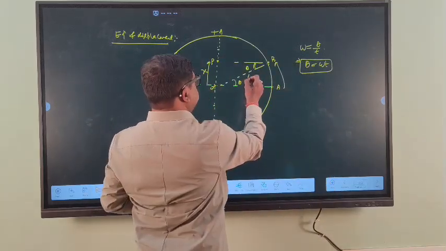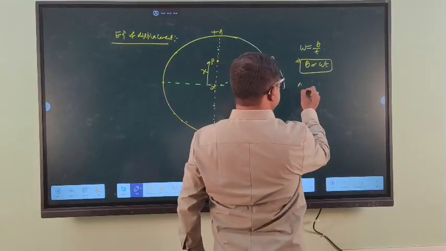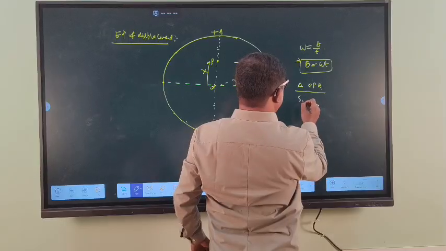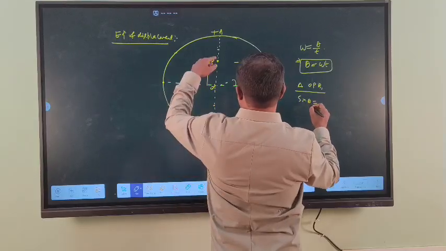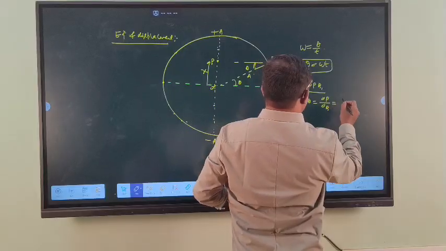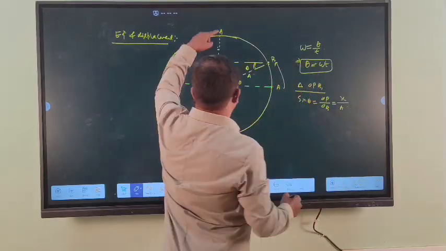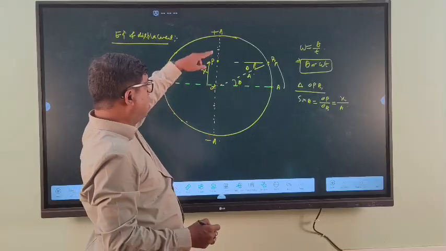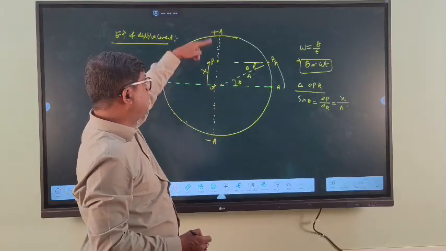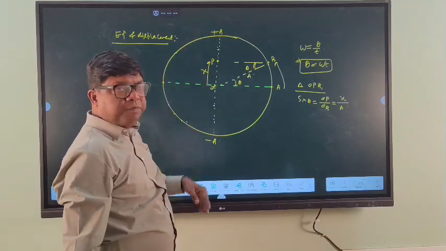This is plus A. In triangle OPB, sin theta is equal to OP by OB. OP is equal to x, OB is equal to A. In simple harmonic motion, A is known as the amplitude of the motion. Amplitude means the maximum displacement on either side of the mean position.